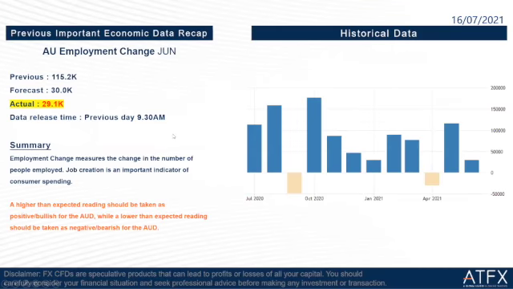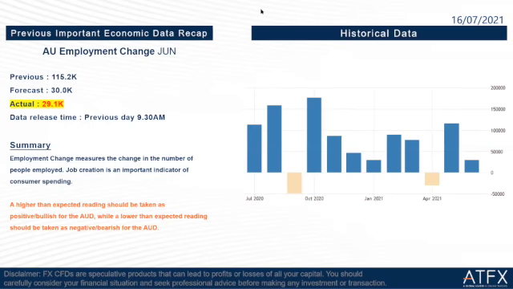So let us take a recap on previous important economic data. The first is Australia employment change for June. The previous is 115.2K, the forecast is 30K, and the actual is 229.1K, which is higher than the forecast. The data release time was yesterday at 9:30 in the morning. So actually, a lower than expected reading should be taken as negative or bearish for the Aussie dollar.